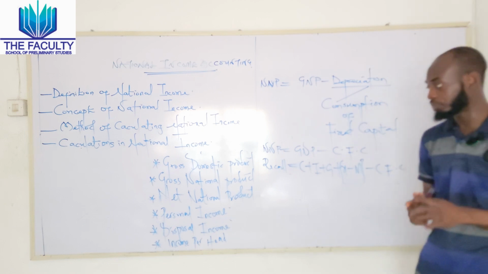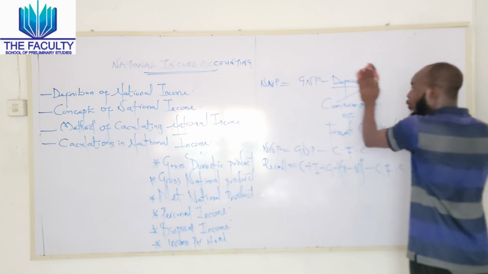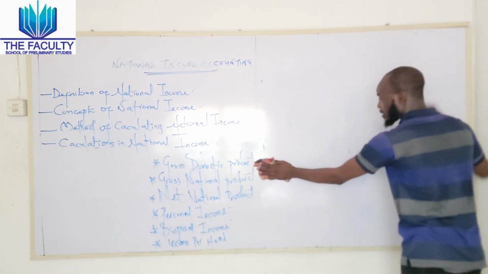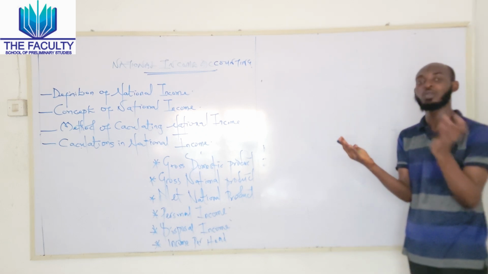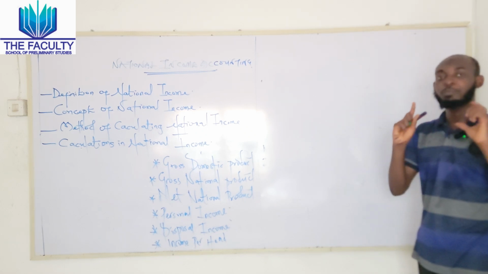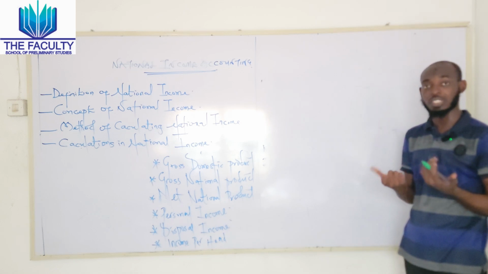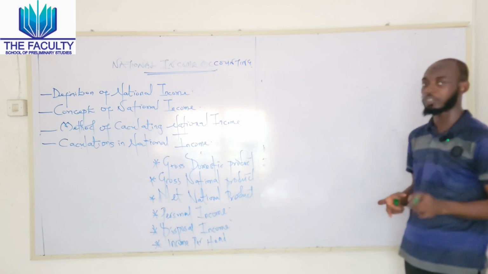Now, going further, the next one we are going to be talking about is personal income. A lot of students normally misconstrue personal income with disposable income. Personal income simply means the income that an individual receives before the deduction of taxation.